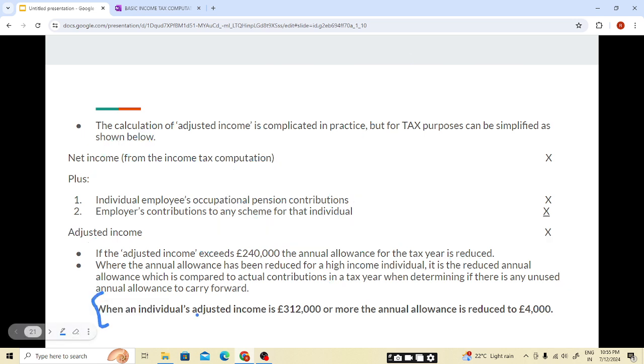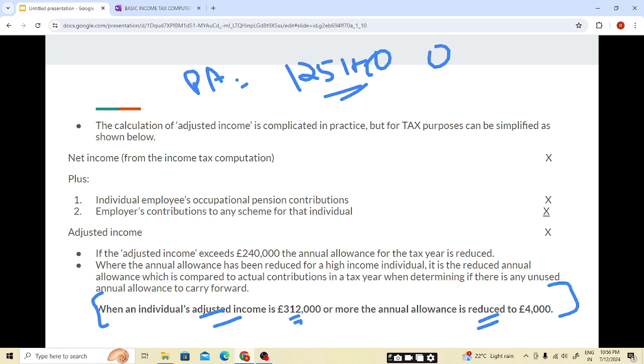When an individual's adjusted income is 312,000 or more, the annual allowance is reduced to 4,000. Only 4,000 is available. So as we have seen, students, in case of personal allowance, if our ANI is more than this, the PA will be 0. Here also, if the adjusted income is 312,000 pounds, then it will be 4,000.